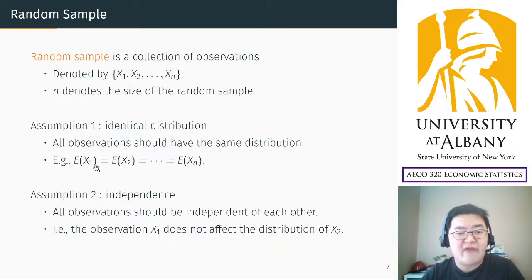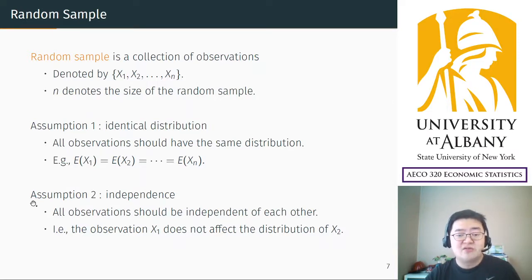If x1 is from the income distribution, x2 from the height distribution, and the next one from the weight distribution, then the distributions are different, which breaks the first assumption, but it's usually maintained. The point is that the mean and the variance are the same at the same time.